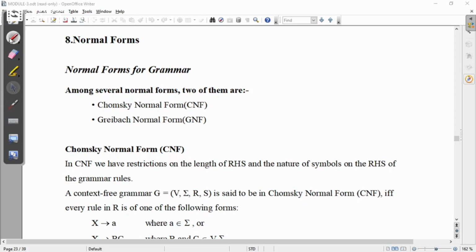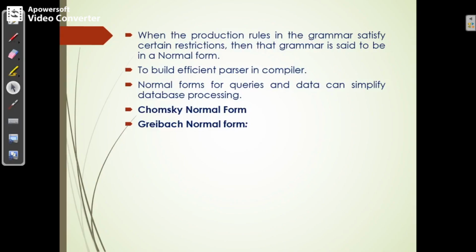Why are normal forms required? Normal forms are required to build an efficient parser in a compiler, and they are required for queries and data, as they can simplify database processing. So these are the main uses of normal forms.